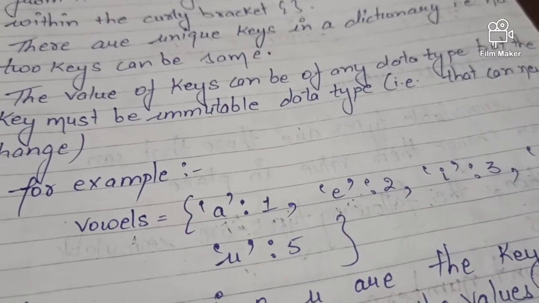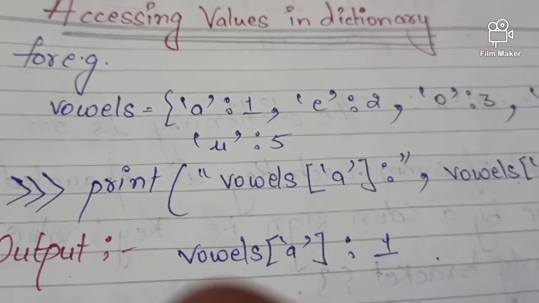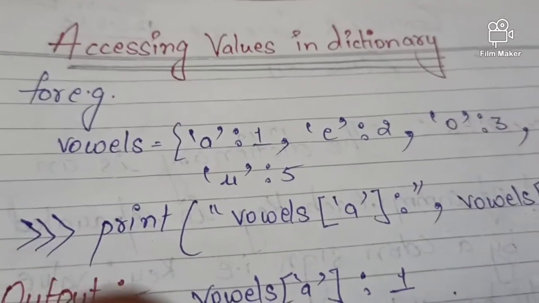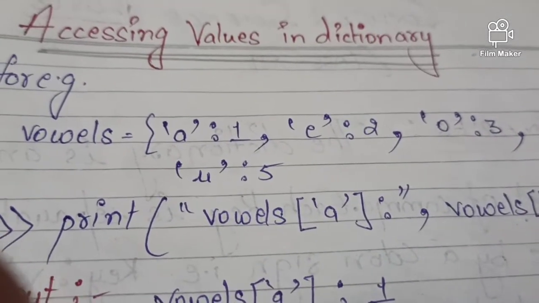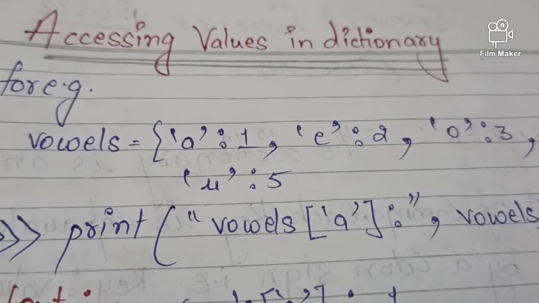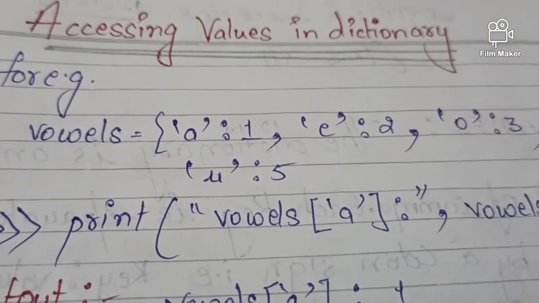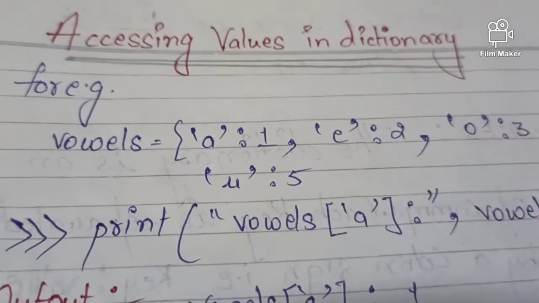Clear? Yes, now come to the next one, that is accessing values in a dictionary. Suppose we have already created a dictionary, and if we want to access the value of a particular key, how can we do that in Python? That is what we are going to talk about.